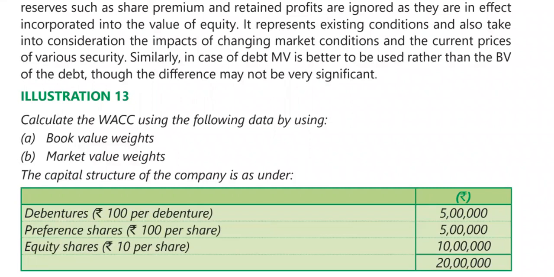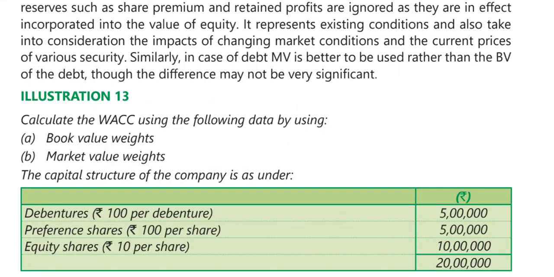So can you tell me how many debentures there are? How to find out the number of debentures? Debenture capital is 5 lakh divided by 100, so you get 5,000 as the number of debentures. Similarly, preference shares, 5 lakh divided by 100, so you get 5,000 preference shares, multiplied by 100 is 5 lakh.